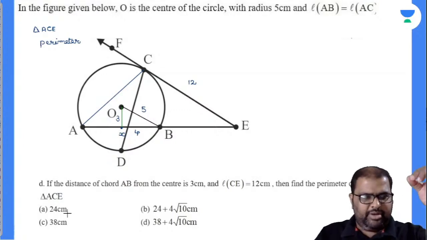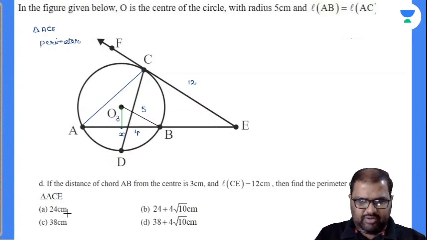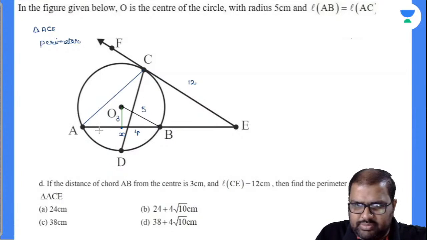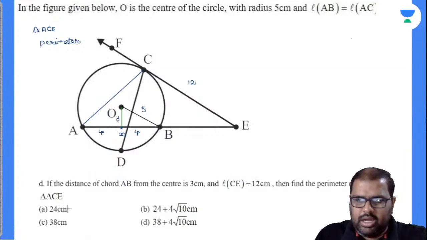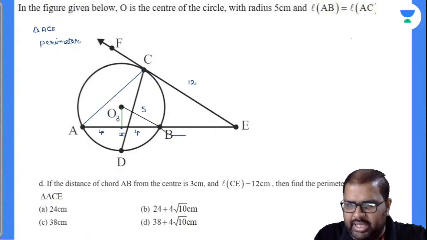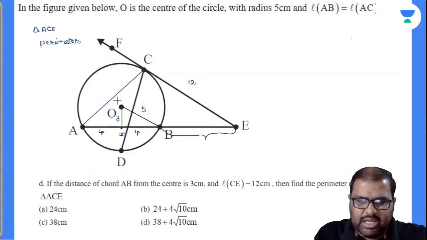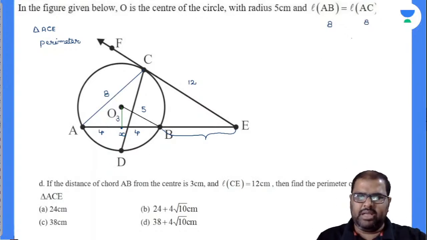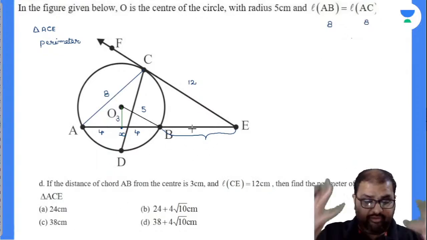Now when you drop a perpendicular from the center of the circle onto the chord, it divides the chord into 2 equal halves. AB is divided into 2 equal halves. If this is 4, this will be 4. So AB is 8. Now AC will also be 8, because AC and AB are the same. Perfectly done. Now what is the B value? How can you find the B value?